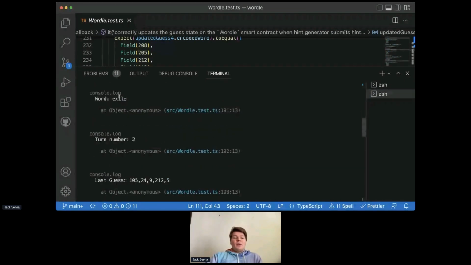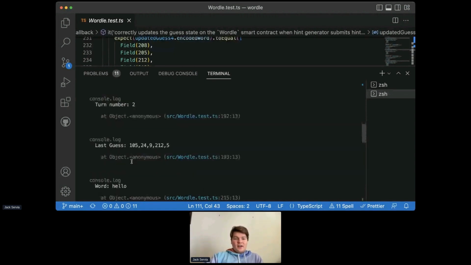And now when the hint generator runs this, we get exile on turn number 2. And now they add 100 for the E, because there is an E in hello, but it's in the wrong place. But you can see that exile also ends with an E, but we don't add a 100 to this one because we've already sort of occupied our correct E.